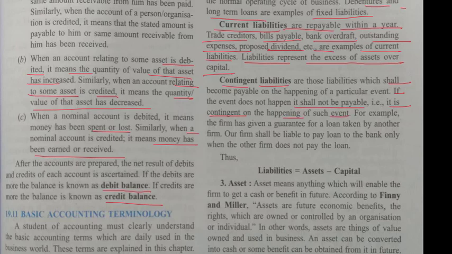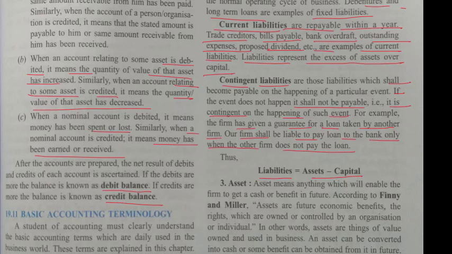For example, the firm has given a guarantee for a loan taken by another firm. Our firm shall be liable to pay the loan to the bank only when the other firm does not pay the loan. Thus, liabilities is equal to assets minus capital.